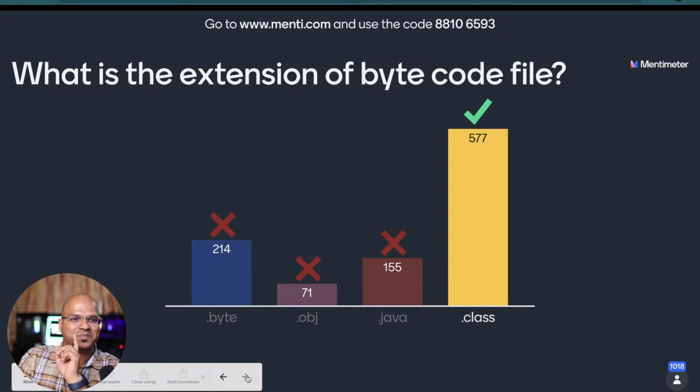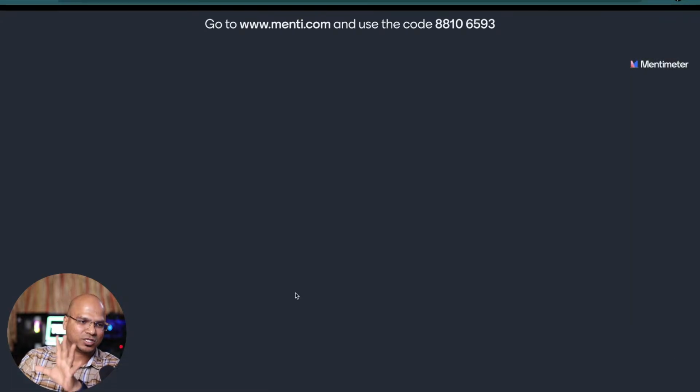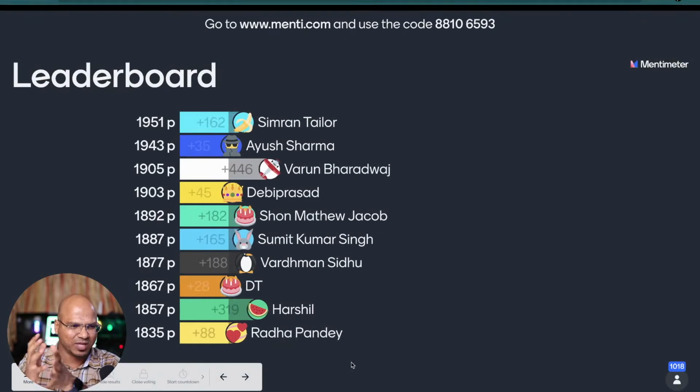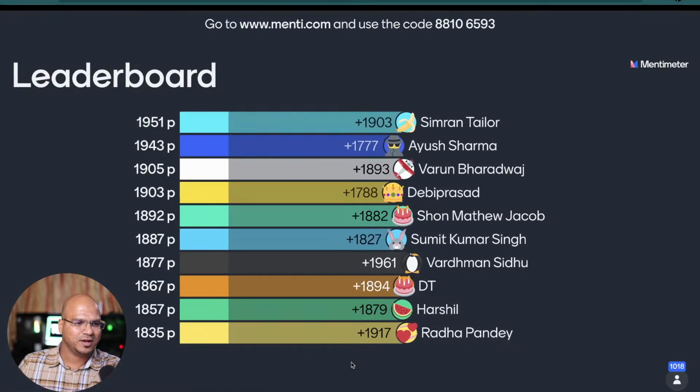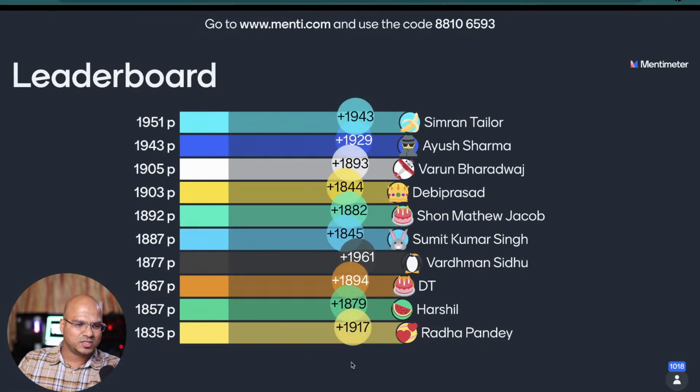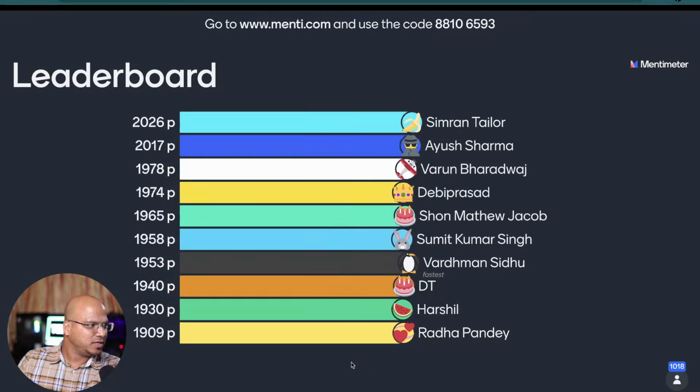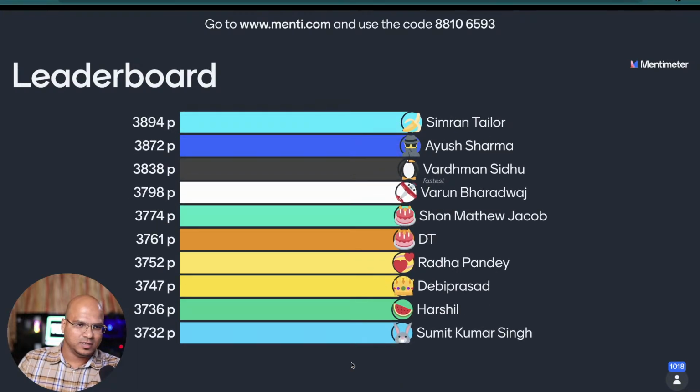Okay, now we have the next question. I guess we'll be having a leaderboard. This time there might be some changes in the leaderboard. And let's see who is doing well this time. Simran Taylor is still first. Then we got Ayush Sharma, great, and then we have Vardhaman Sidhu. Okay, great. Varun, you're still fourth, doing great.